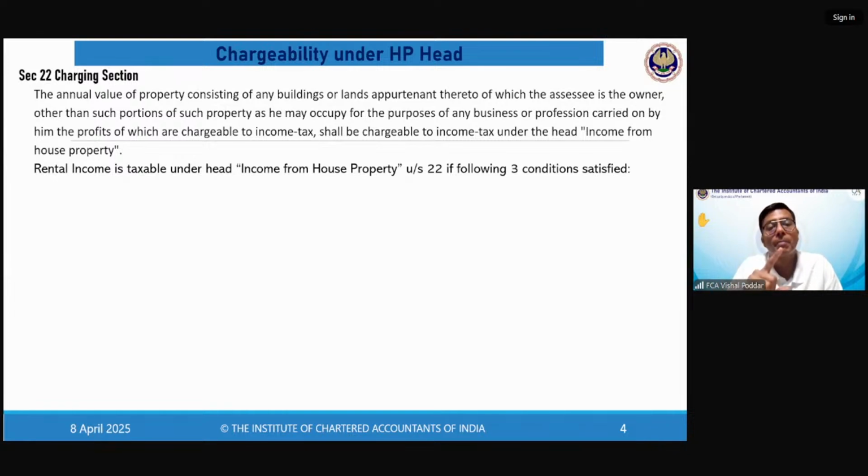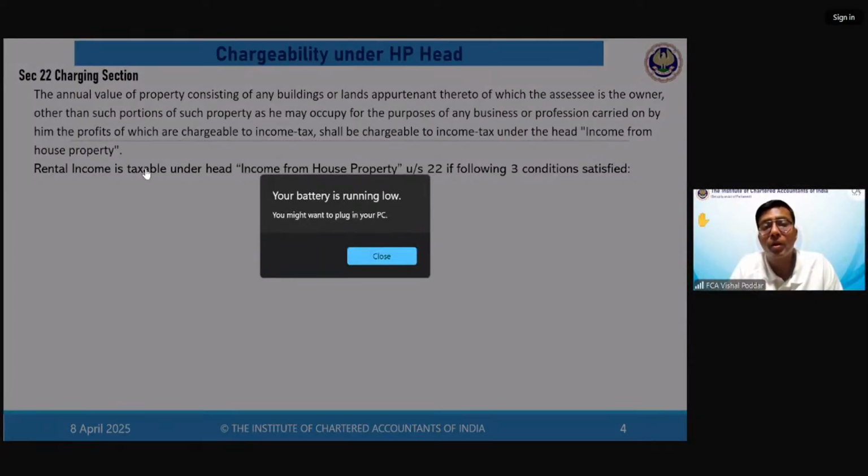Please understand. I repeat, when they are using annual value, they want to cover both values. One, which you are actually getting every year, or which you may not be getting, but what the property can earn. So you can say the notional annual value. So the first point, what is the meaning of annual value? That is the value of every year. It is not one-time value. It is not the permanent transfer value, but it is the recurring value. Second, it is the value which either you have actually received, that is the actual rent which you are getting, or the rent which you could have earned had this property been given on rent. So it also covers the notional value.